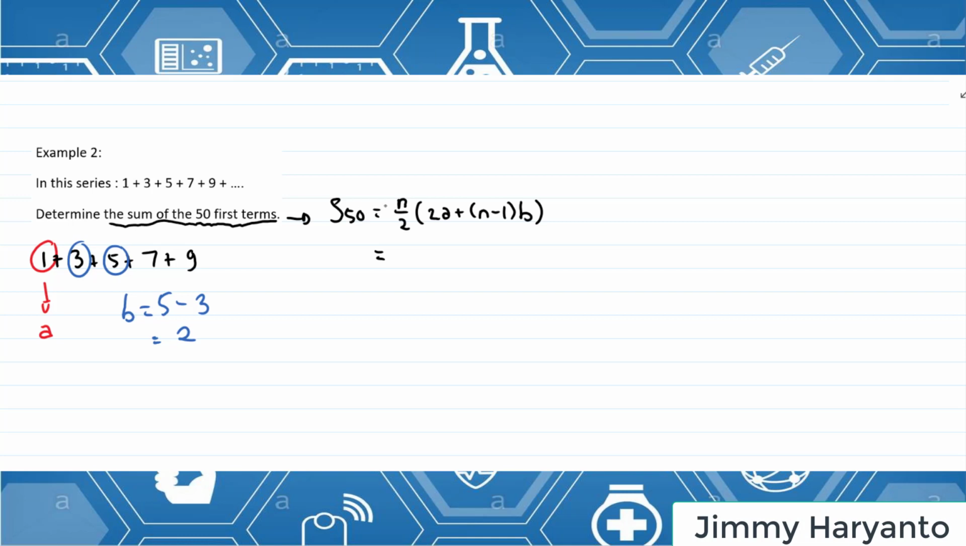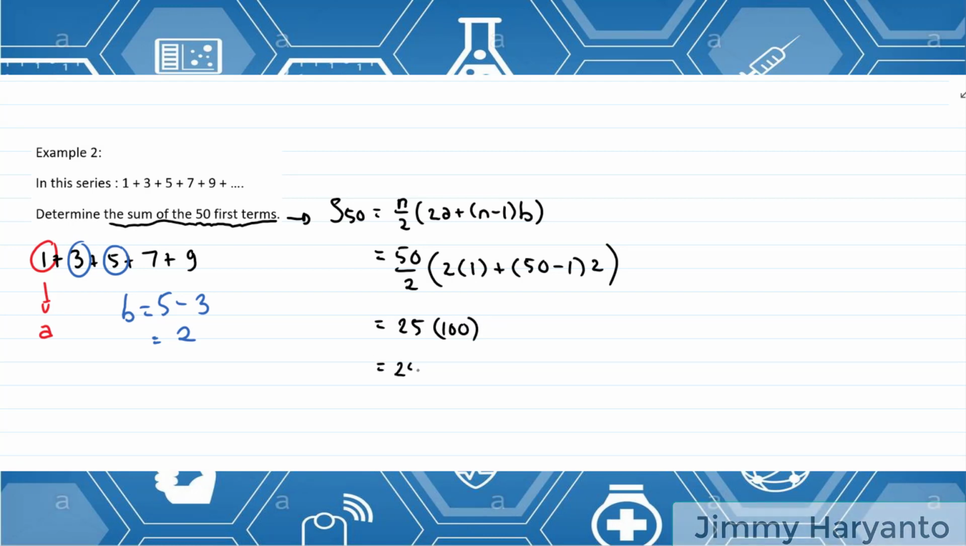Okay, plug it in, and then 50, the n over 2. 2 times a, the a is 1, plus n, 50, minus 1 times b, the b is 2. It will become 25 times 100. It will become 2500. So the sum of 50 terms is 2500.